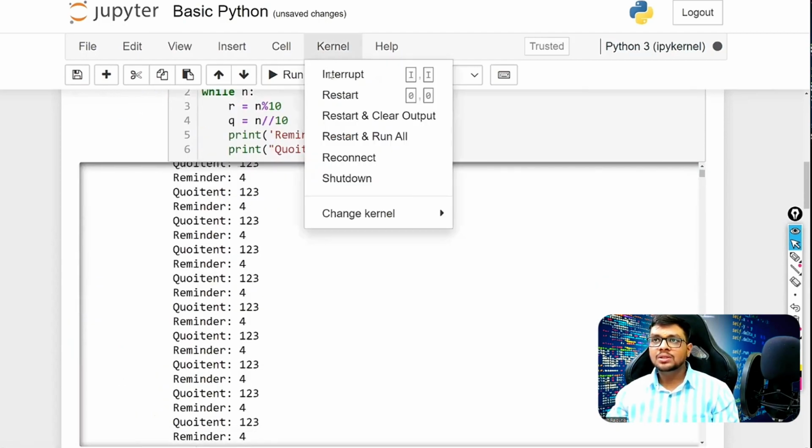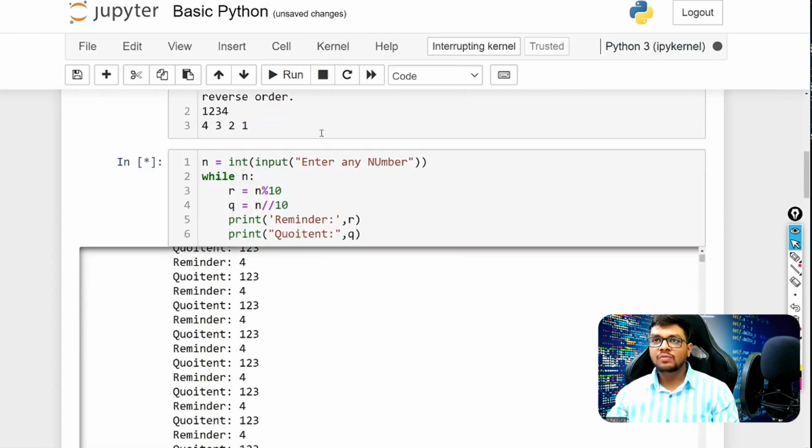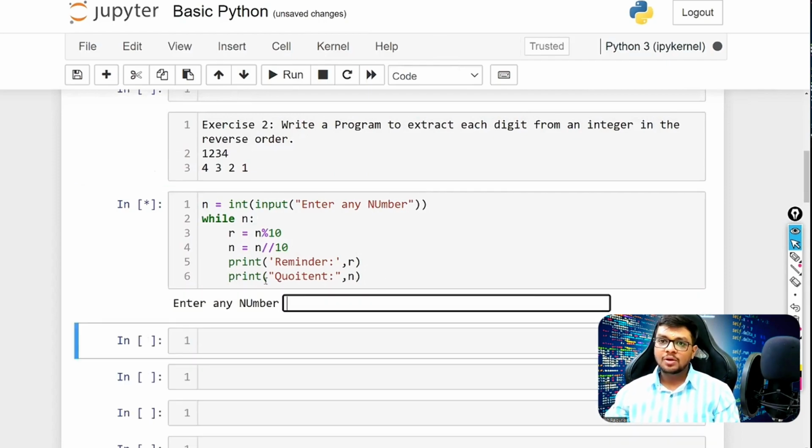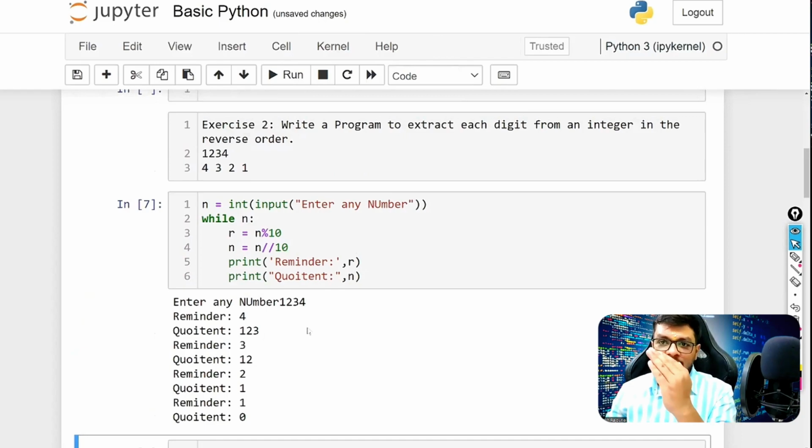I need to break this kernel. See, I am not changing the value of n here. That is the problem. So I need to keep changing the value of n. Then only you would get the right answer.